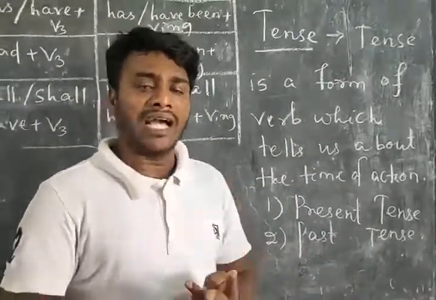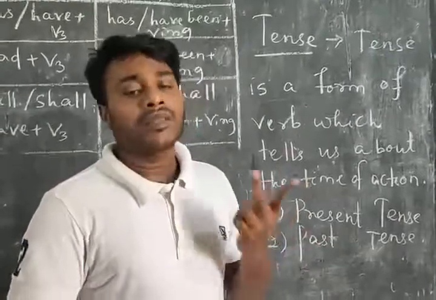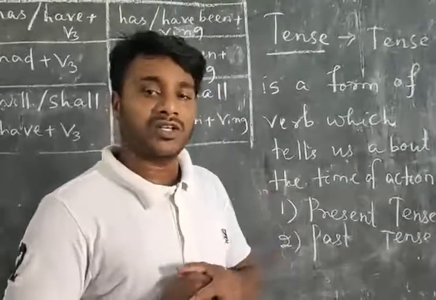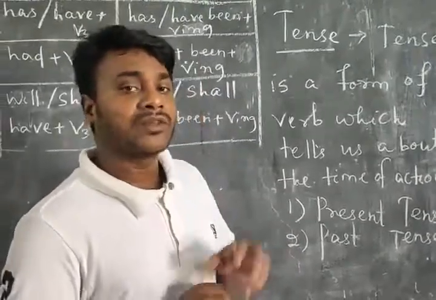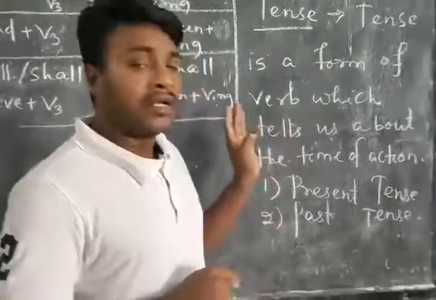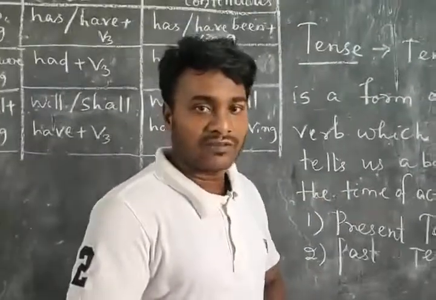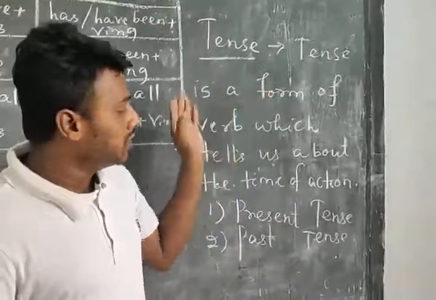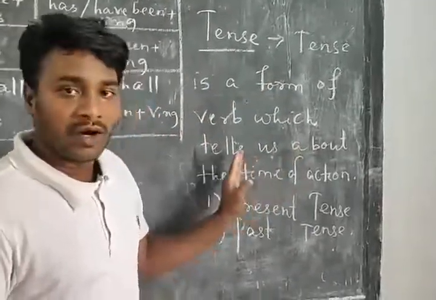There are 3 times: present time, past time, and future time. And the time helps us to express the 3 tenses or 3 times, what is our present, past and future. As you can see, it is a form of verb and it denotes the time of action.